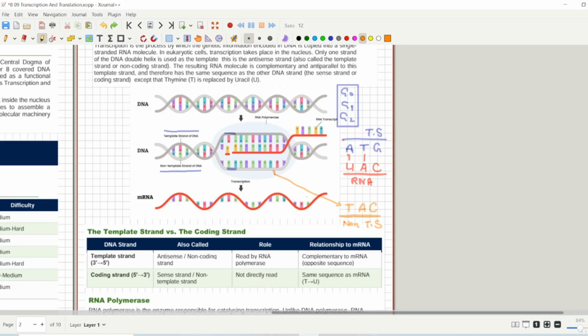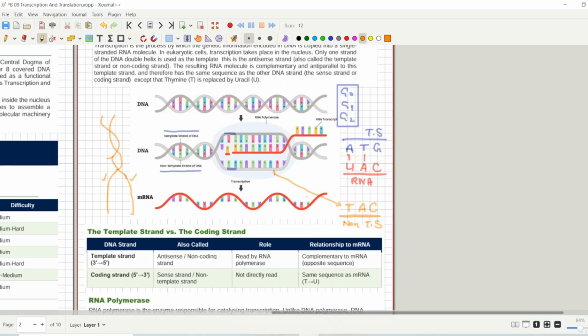It wasn't called the template strand when it was a DNA molecule; we started calling it the template strand during the transcription process. DNA obviously has two strands, and we don't call them template and non-template. We only call them that when we are doing transcription or replication.